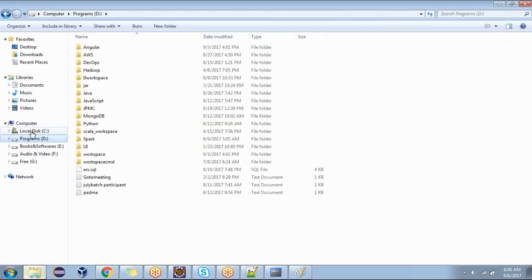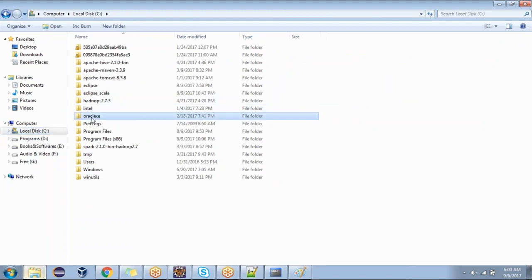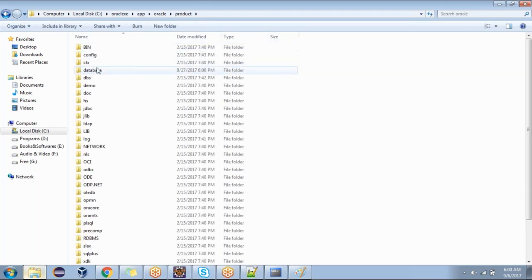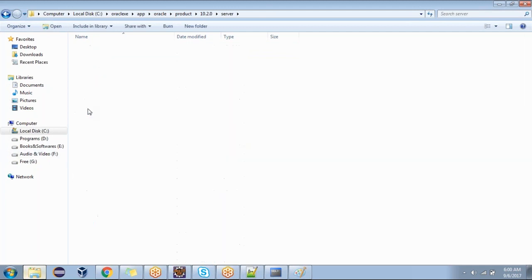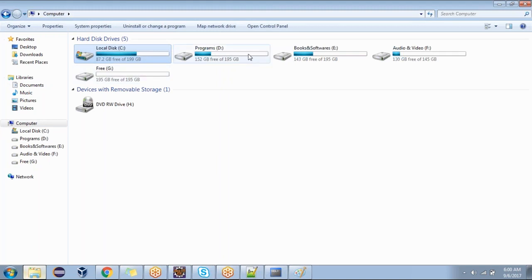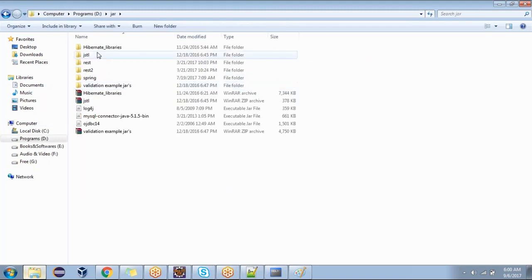If you are installing Oracle, are you able to see the Oracle exe folder? If you open it: app, Oracle, product 10.2.0, server, JDBC, lib. Are you able to see two jar files here? Any one jar file we need to add. Instead of going through this lengthy path, I copy it and place it into my local location, in the D drive, in a jar folder.